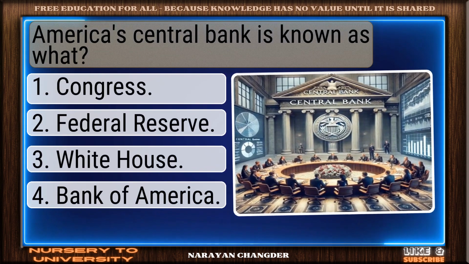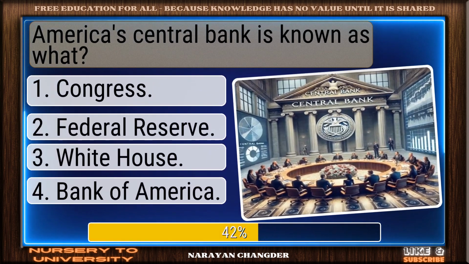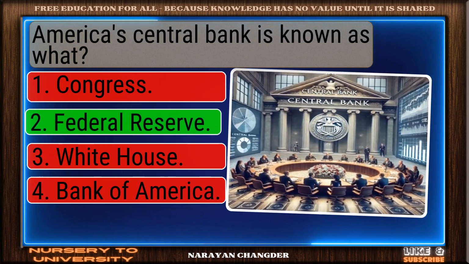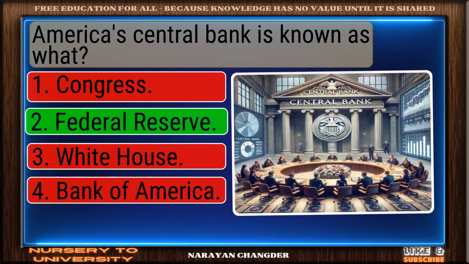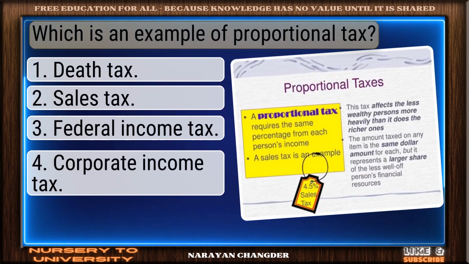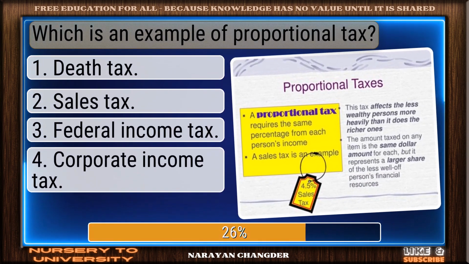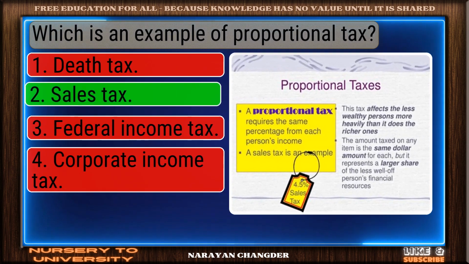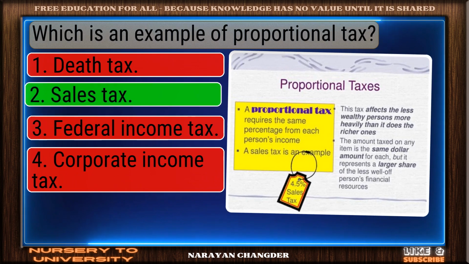America's central bank is known as what? Good job. Your answer, Federal Reserve, works well here. Which is an example of proportional tax? You got it. Your choice, sales tax, is right.